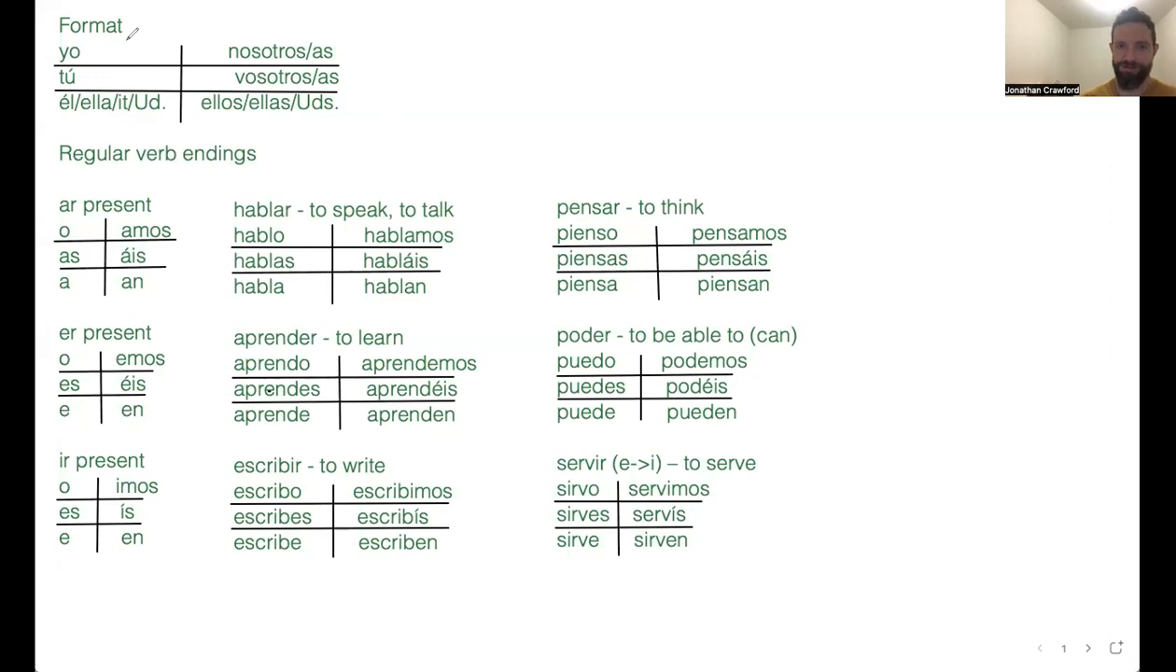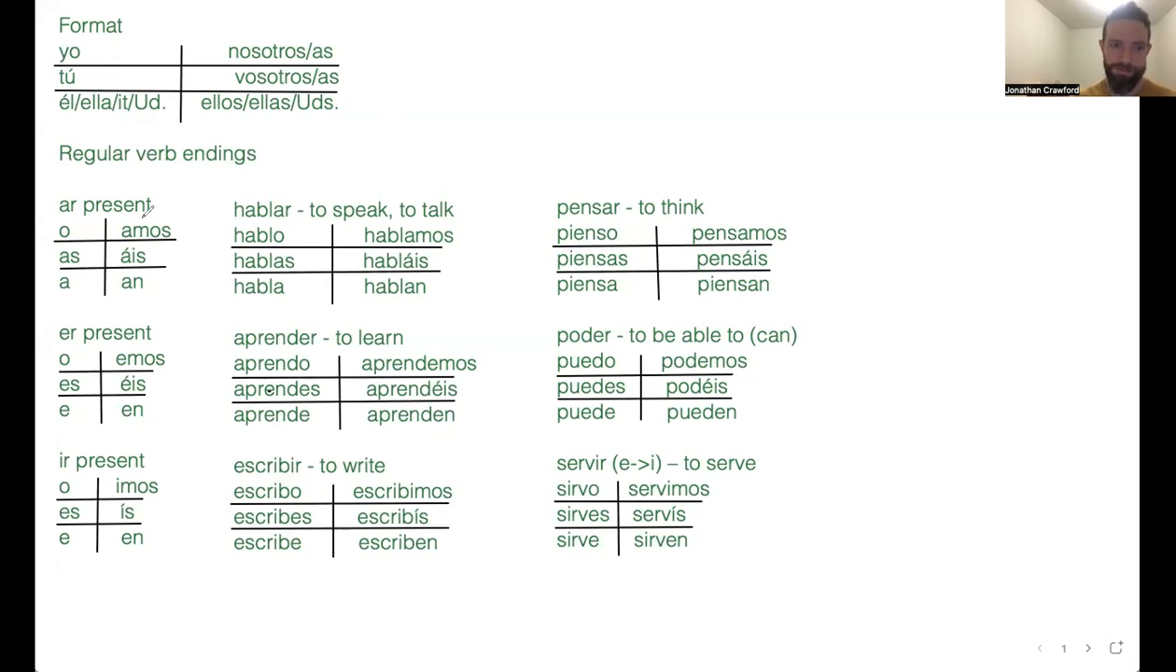the subject pronouns. Remember, this is the most important part of Spanish. You have to know these. Yo, tú, él, ella, usted, nosotros, vosotros, ellos, ellas, ustedes. If you don't know these, go back and watch a few of my other videos about the subject pronouns. All right. And then I also did a video about regular verbs.